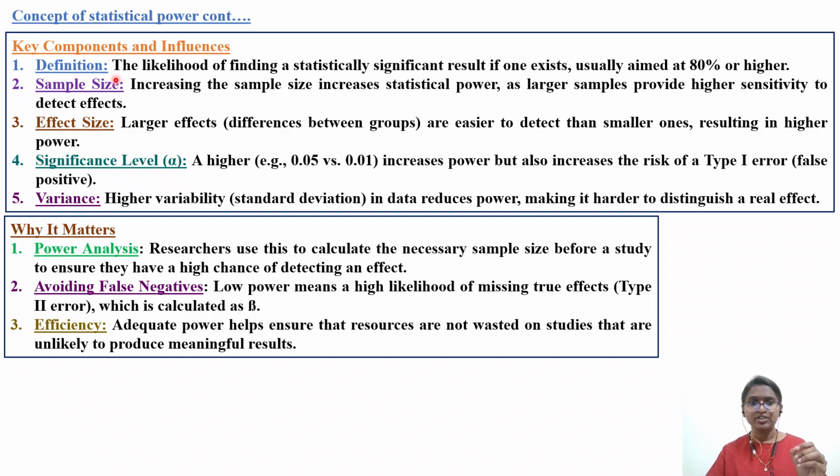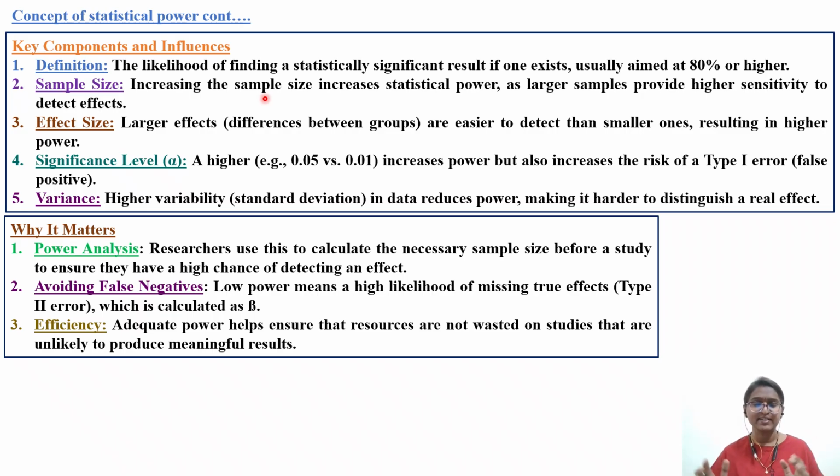If you look into the definition, it is the likelihood of finding a statistically significant result if one exists, usually aimed at 80% or more, greater than 80%. If you look into the sample size, the fourth option was about sample size. Increasing the sample size, like n up to 10. If you see the OECD guideline, for a 28-day study, 6 per dose will be given. If you look into the NDCT guidelines, the Indian guidelines, 6 per dose will be there. If you go for a long-term cancer study, it will be 50 per dose.